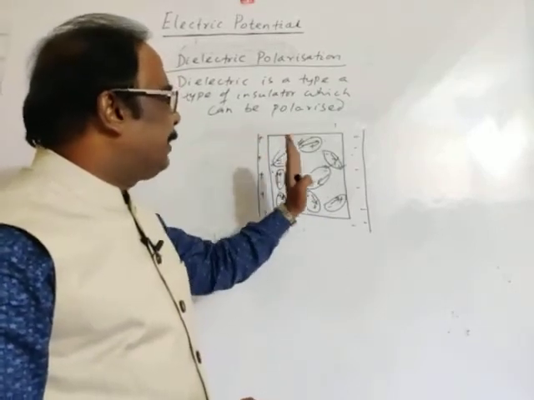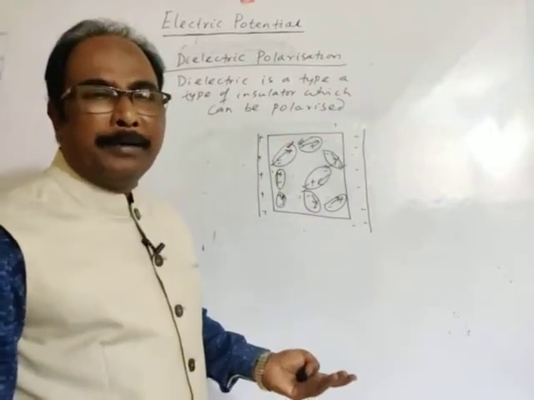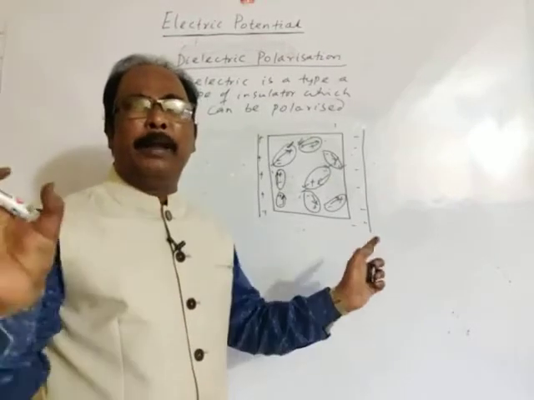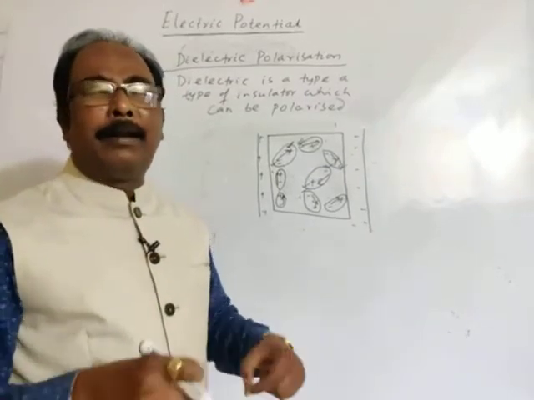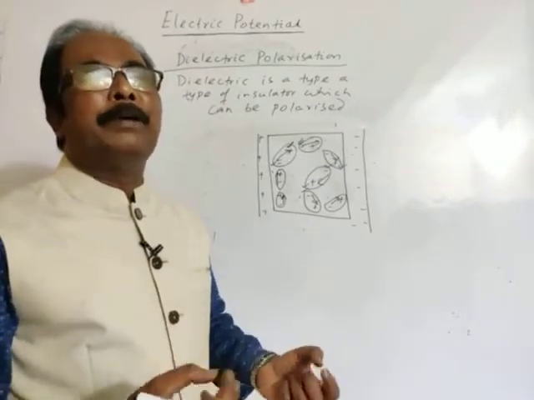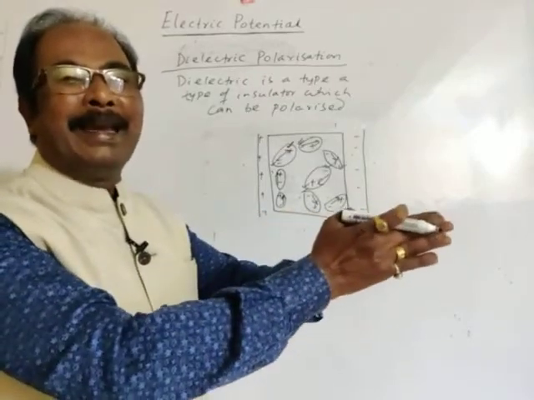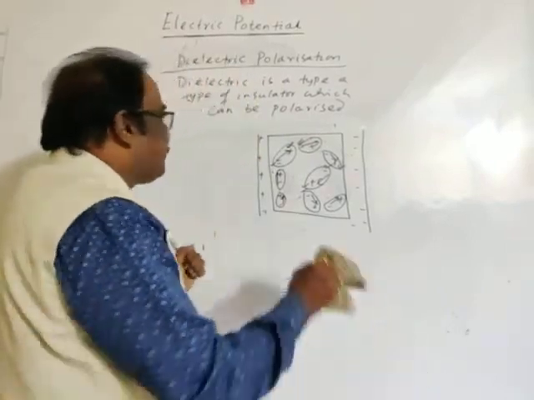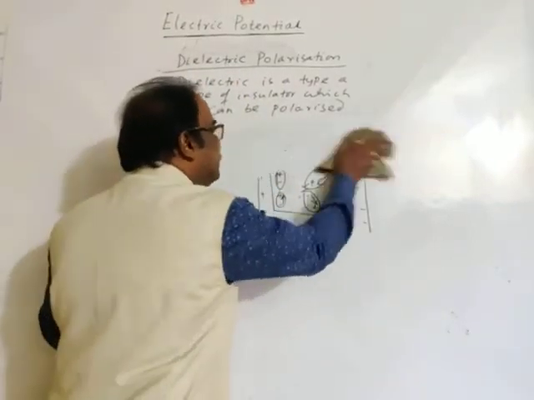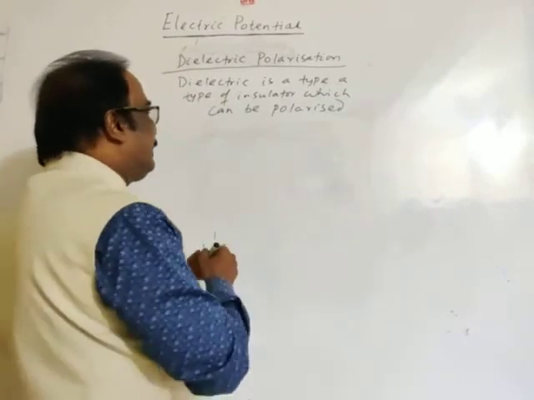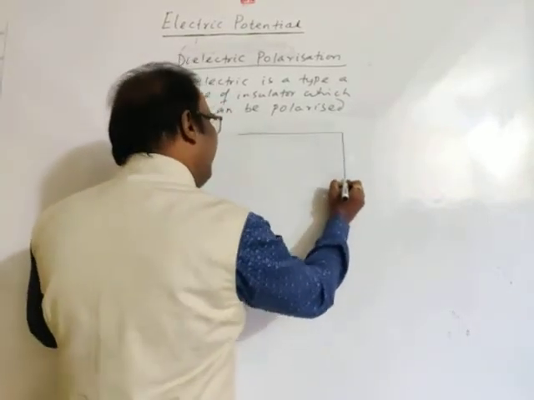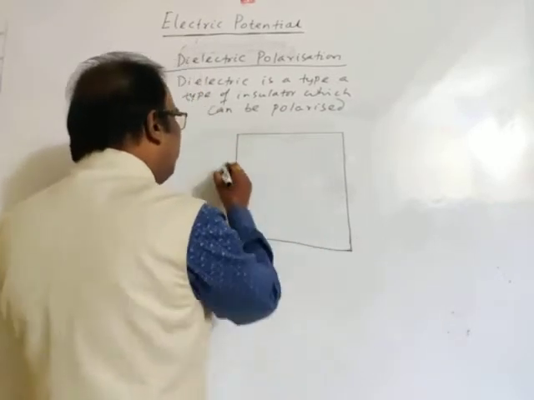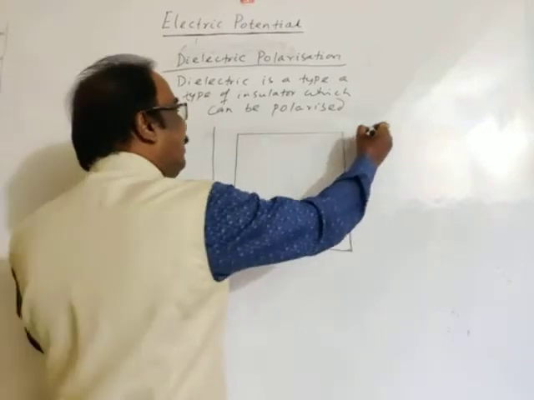But if the electric field is stronger, what will happen? I have already discussed that if a dipole is placed in a uniform electric field at any angle, the tendency of the dipole is to align itself parallel to the direction of the electric field. So this diagram is the initial condition. If the electric field is stronger, then the orientation of the dipole moments will be parallel to the electric field.